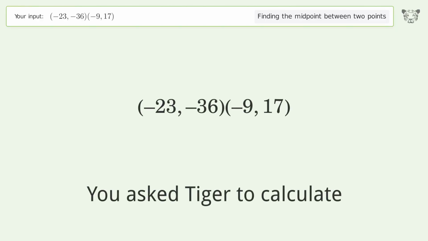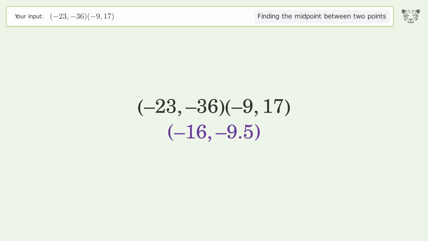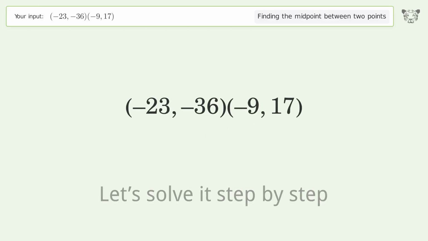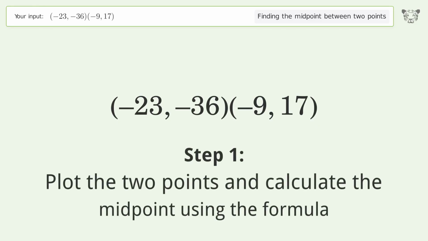You ask Tiger to calculate. This deals with finding the midpoint between 2 points. The midpoint between the 2 points is -16, -9.5. Let's solve it step by step. Plot the 2 points and calculate the midpoint using the formula.